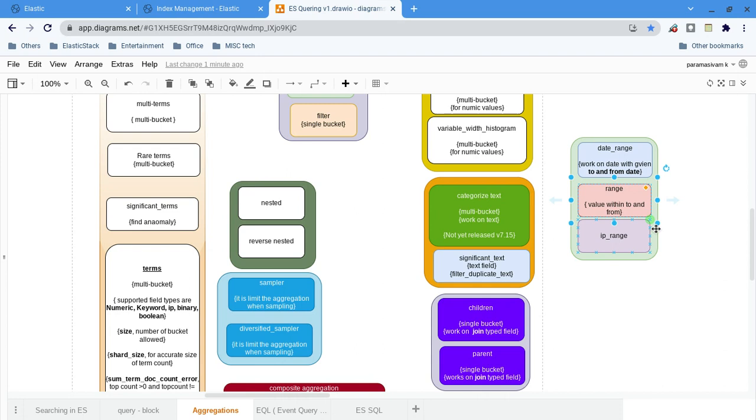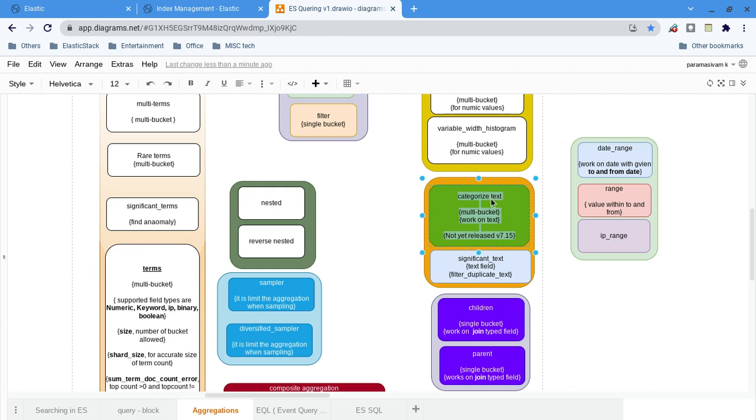Then the interesting things are categorize text and significant text. These two are really interesting. Usually buckets work on metrics, and most buckets work on numerical values or numerical fields, but these two work on text fields. That is one very good thing. Both categorize text and significant text support text fields.